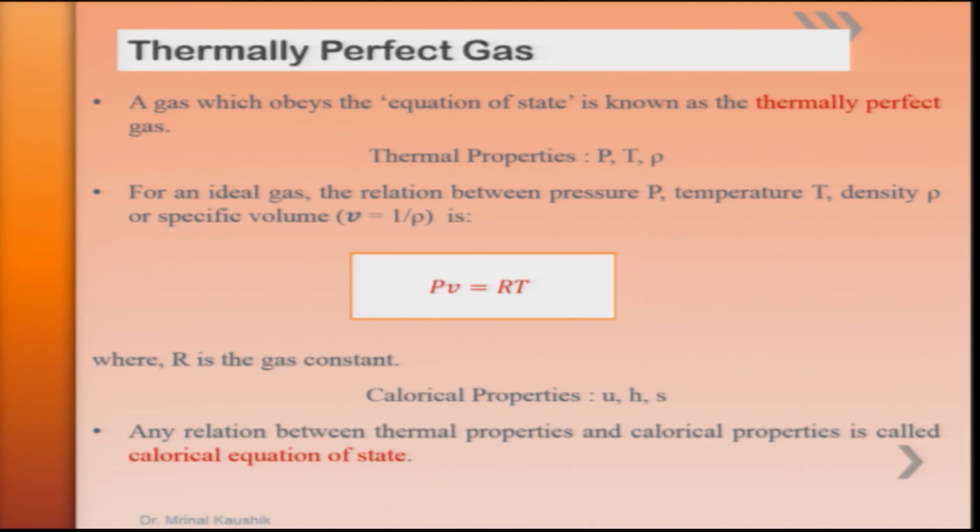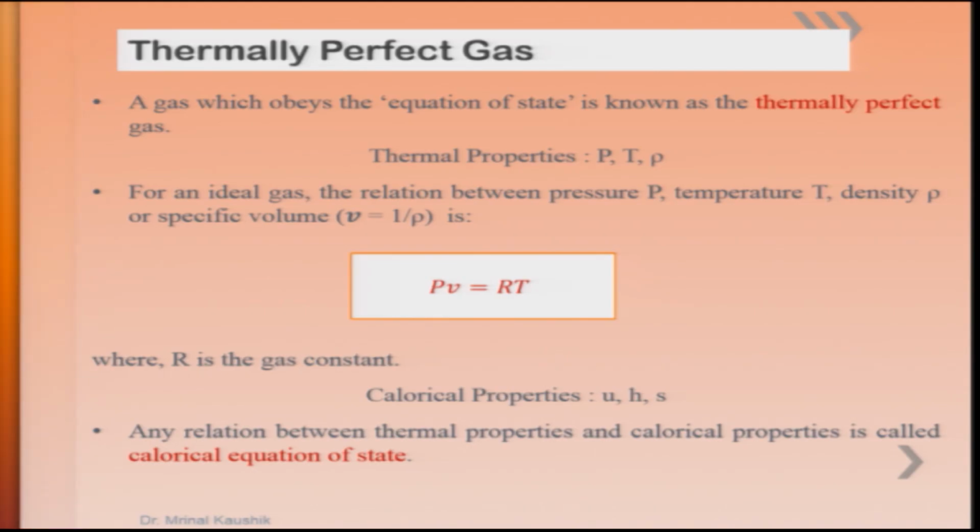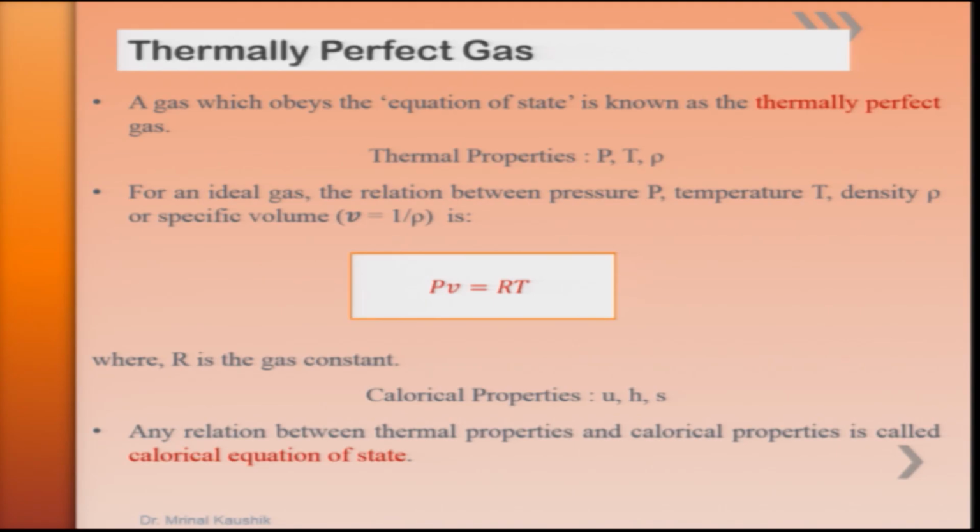Now, let us see one very important concept, a thermally perfect gas. What is a thermally perfect gas?